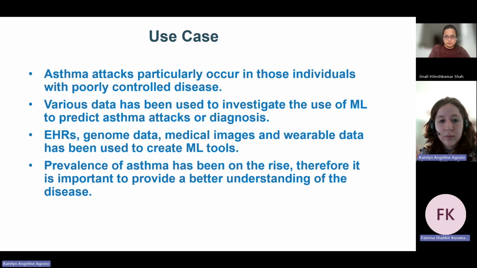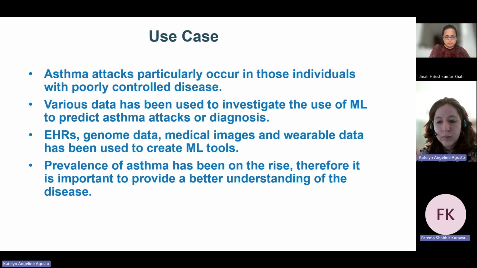A lot of data has been used to investigate the use of machine learning to predict these attacks, such as EHR data. There's also genome data, medical images, and wearable data from like the Fitbit or our watches, and that has been used to create these machine learning systems. Not many models have been created.